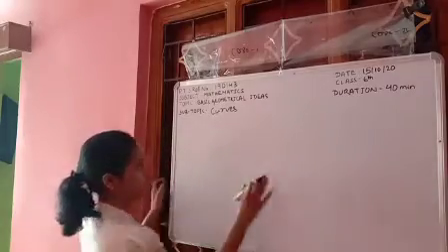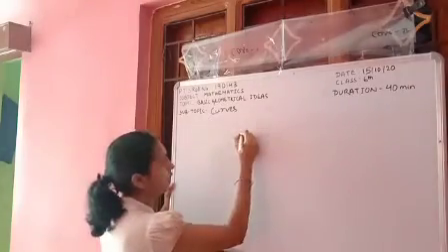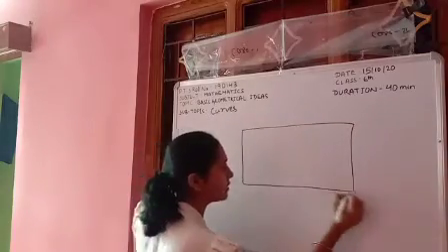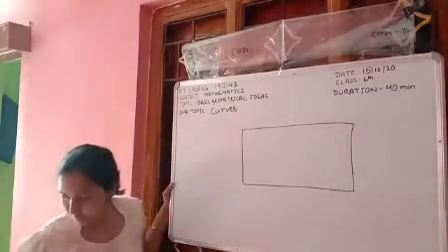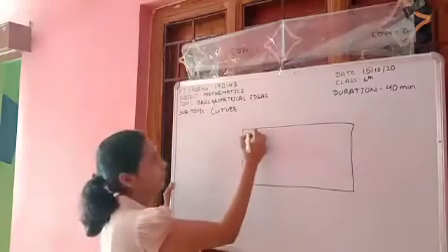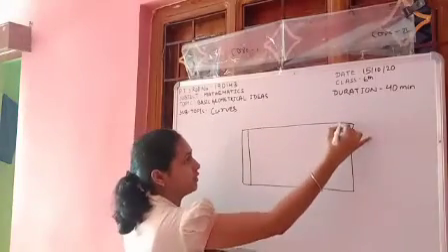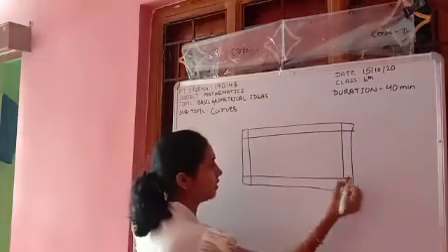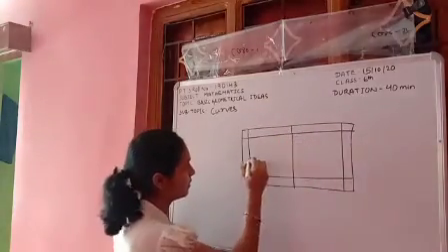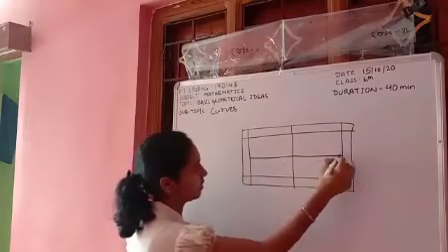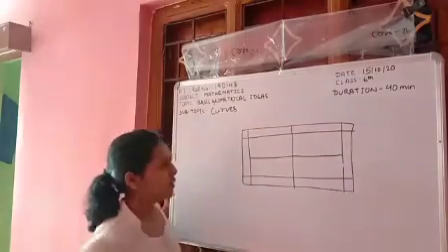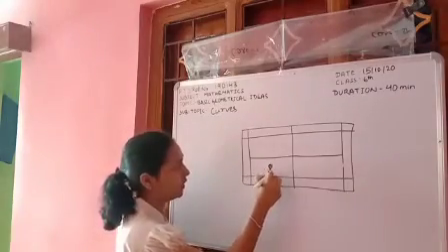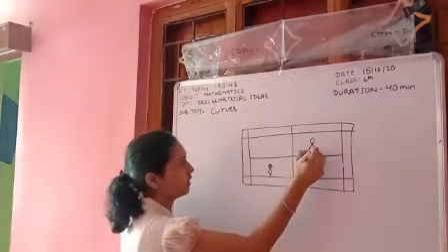See, I am drawing a badminton court. Have you ever seen a badminton court? Yes, ma'am. Okay, good. It is something like this, and in the middle it is like this. Suppose you are playing here and your friend is here.